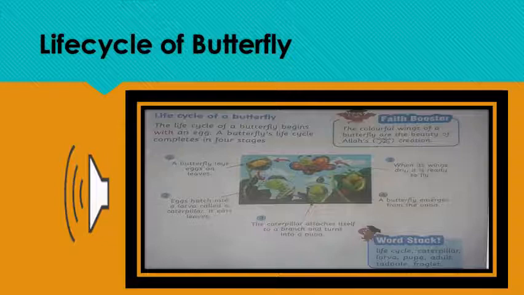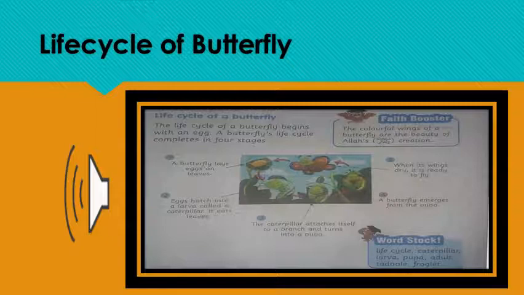Second, eggs hatch into a larva called a caterpillar. It eats leaves. Third, the caterpillar attaches itself to a branch and turns into a pupa. Fourth, a butterfly emerges from the pupa. Fifth, when its wings dry, it is ready to fly.